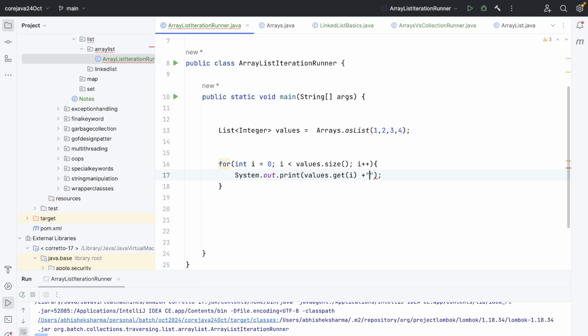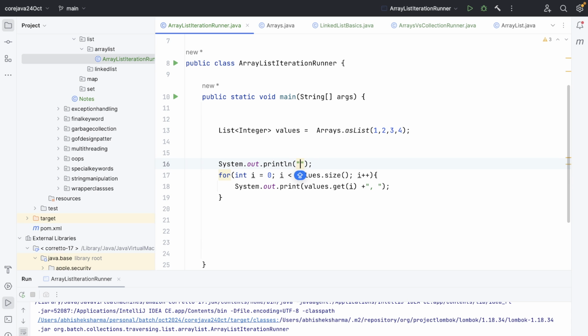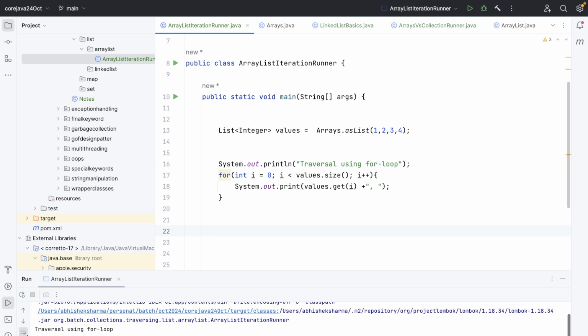What we can do is simply add one comma also to make it a little bit more readable, so that we know that okay, these are separate values: 1, 2, 3, 4, right? And how I traversed it: I traversed it using a for loop, or the legacy for loop, as we also call it. So this is one of the ways, right? Traverse using for loop.